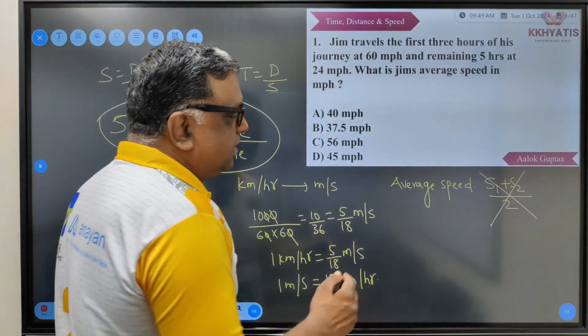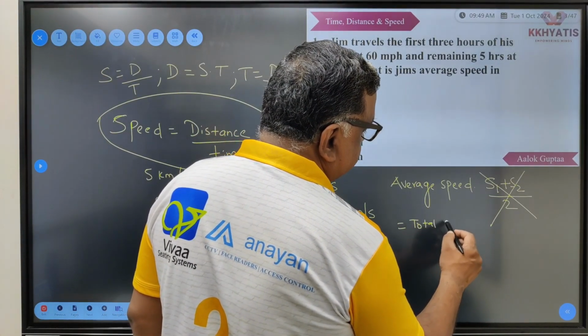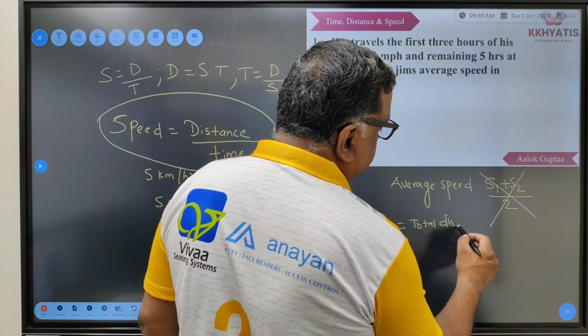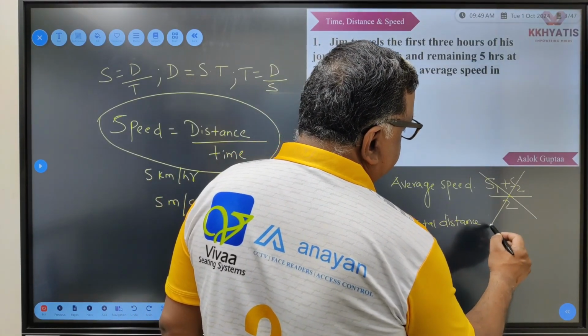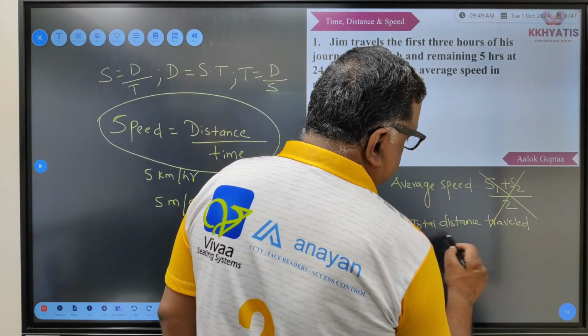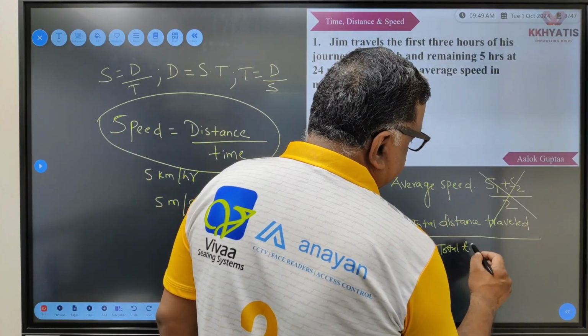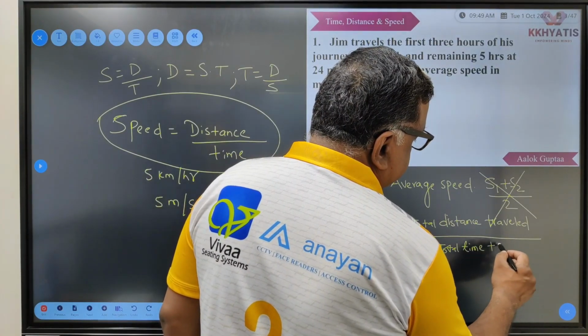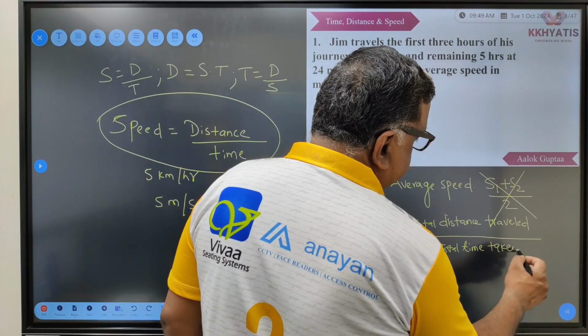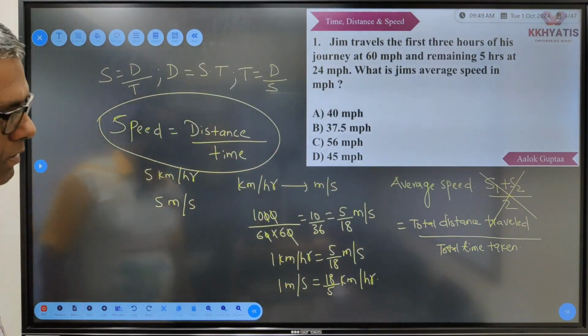So average speed is calculated as total distance traveled upon total time taken. इसका मतलब क्या?